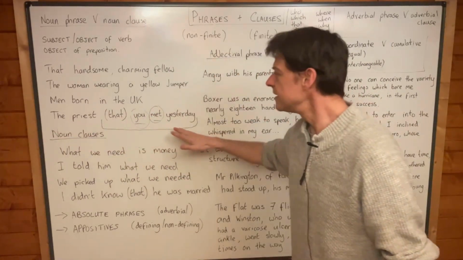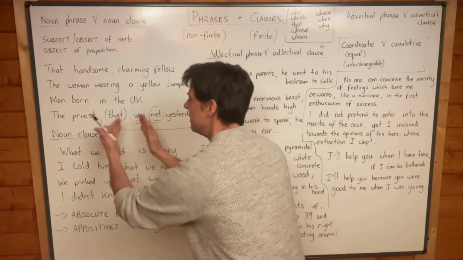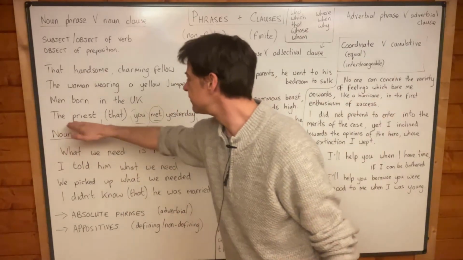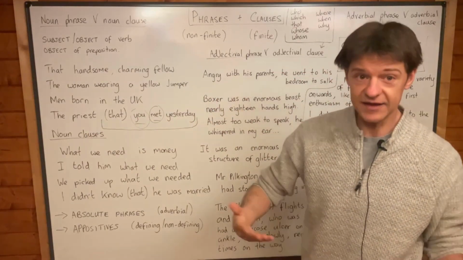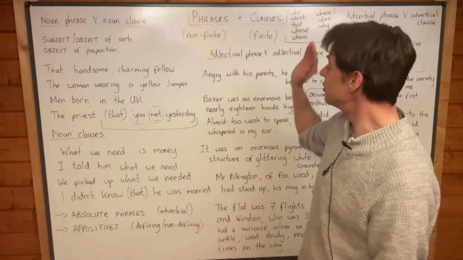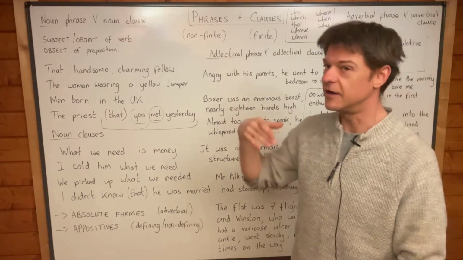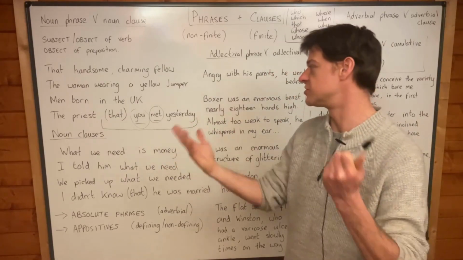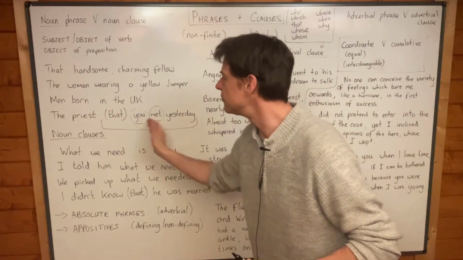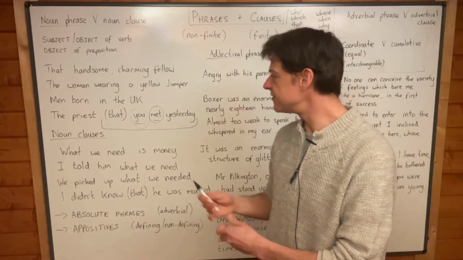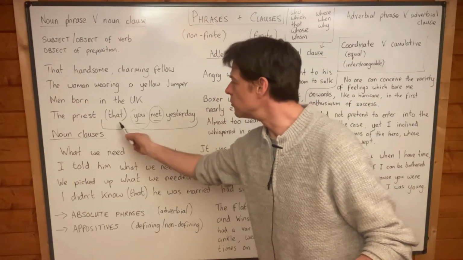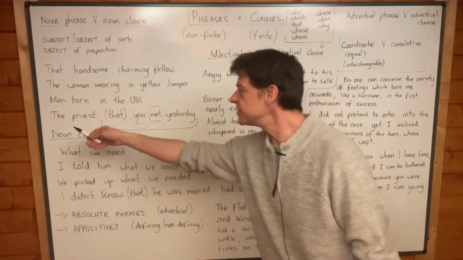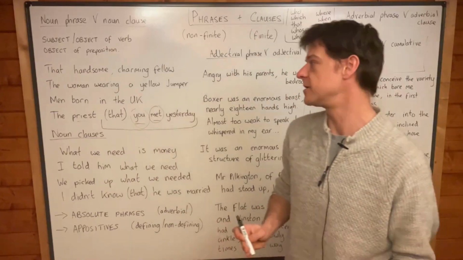But the whole thing, if we take the whole thing and not just this part, the whole thing is a phrase and not a clause. It's a phrase because the priest isn't doing anything. That's the main idea here, guys. If he's doing something, we've got a clause, we've got a finite verb, we've got a doer and a verb. But he's just sitting there, the priest that you met yesterday, he's not doing anything. This relative clause describes the priest, and in that sense, the finite clause is subordinate to the noun. And so it's just a noun phrase. Priest is the head word there.